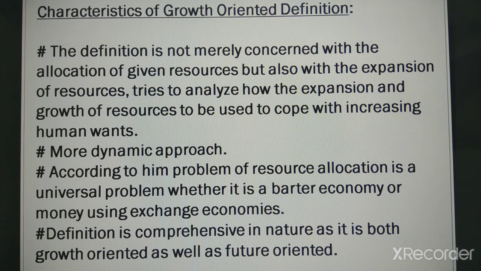And the last feature of his definition is that it is comprehensive in nature, as it is both growth oriented as well as future oriented. It's future oriented because it's dynamic in approach.